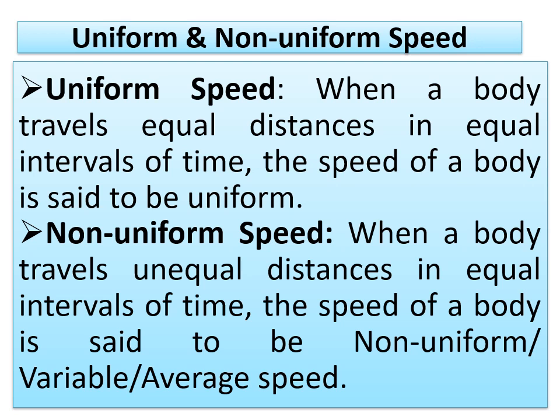Now, the next one, non-uniform speed. When a body travels unequal distances in equal intervals of time, the speed of the body is said to be non-uniform. Already, we have discussed an example in non-uniform motion. That type of body we have to take into account. Then the speed of the body is said to be non-uniform, and this speed is referred to as non-uniform speed, variable speed or average speed.